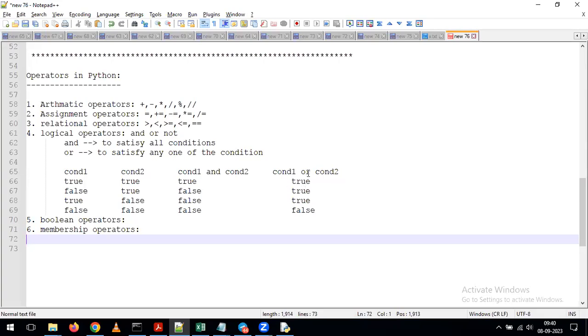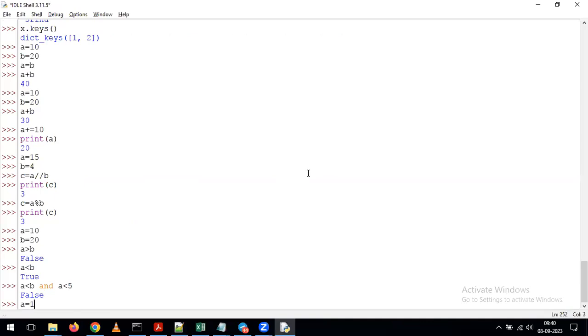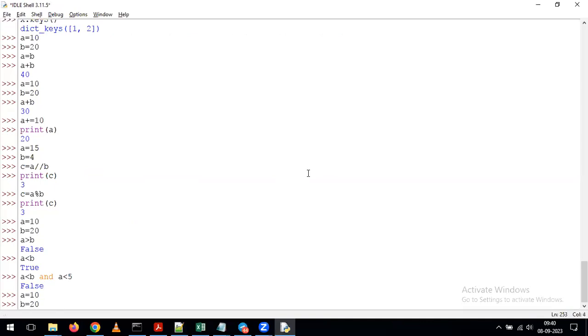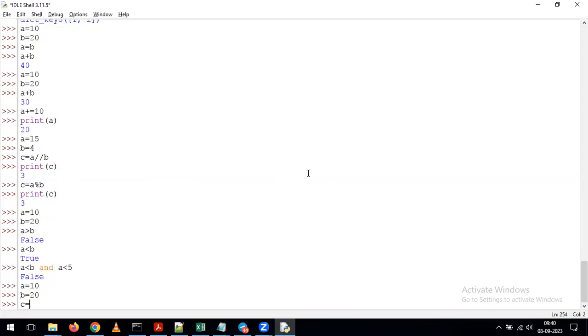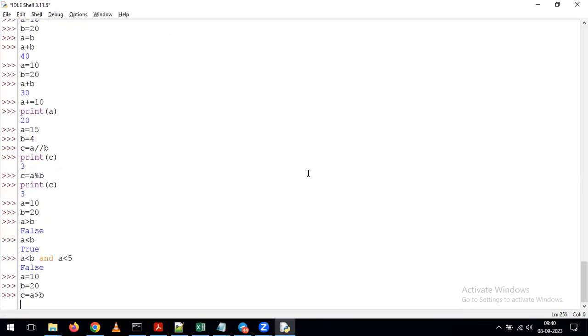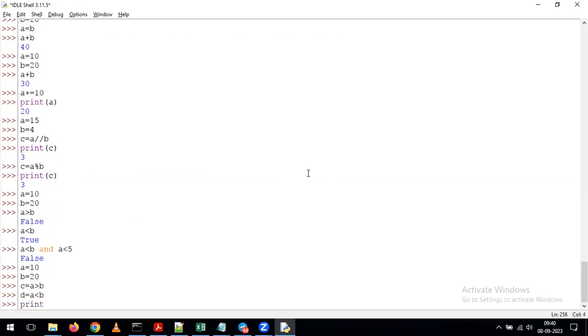Okay. Now what I will do here is give A equal to 10. Then I'm giving B equal to 20. Then I'm giving C equal to A greater than B. After that, I'm giving D equal to A less than B. Now see, I'm giving print of C.